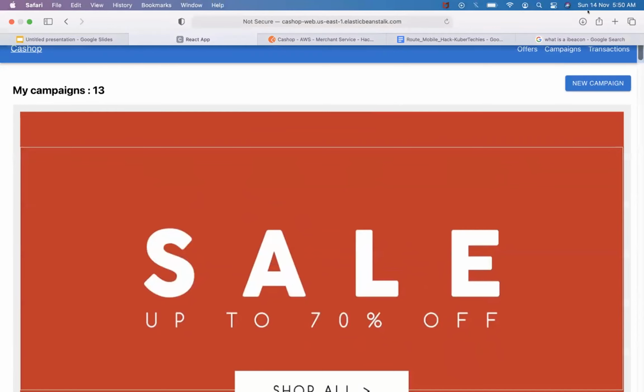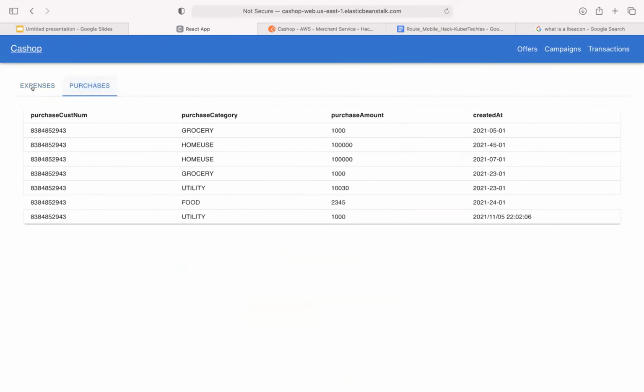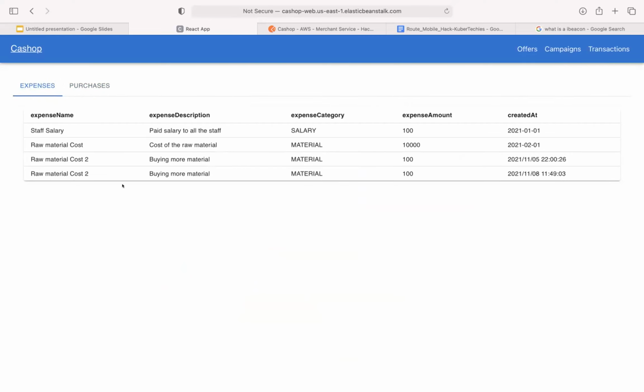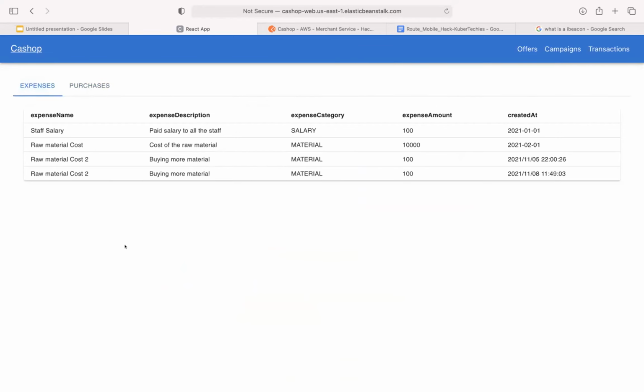And as we'll see in the transactions, we list down the expenses and the purchases that are made by the merchants, whatever expenses they've made and whatever purchases they've got from various customers, so that it helps them keep track of how they're performing over a period of time.